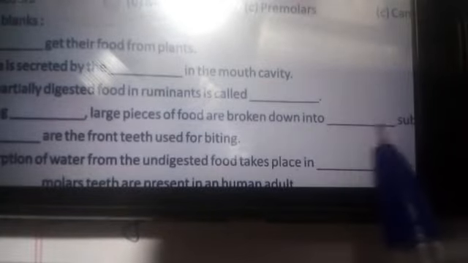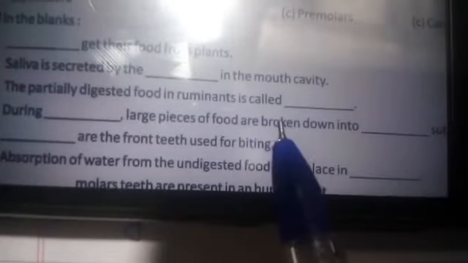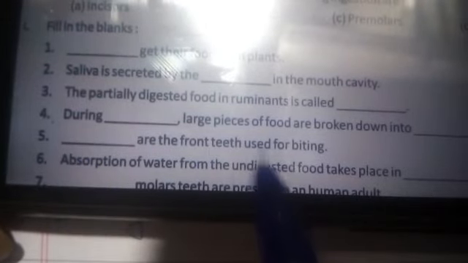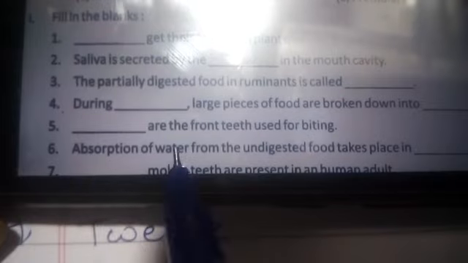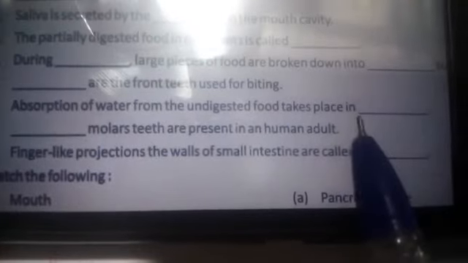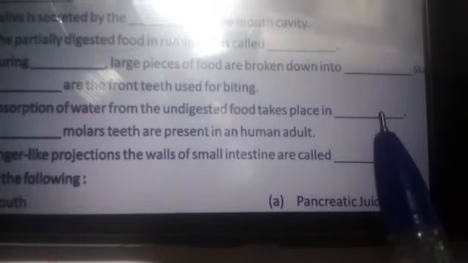During dash, large pieces of food are broken into simpler ones. The correct answer is digestion. Fifth, dash are the front teeth used for biting: incisors. Absorption of water from the undigested food takes place in the large intestine, and the correct answer is large intestine.